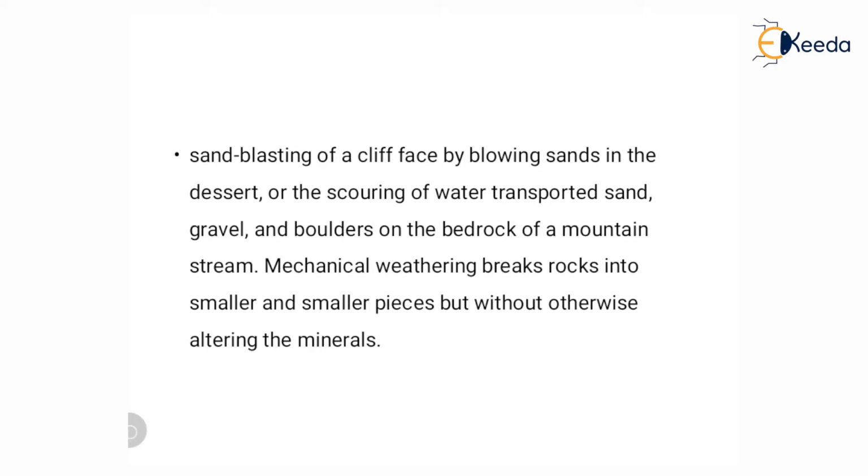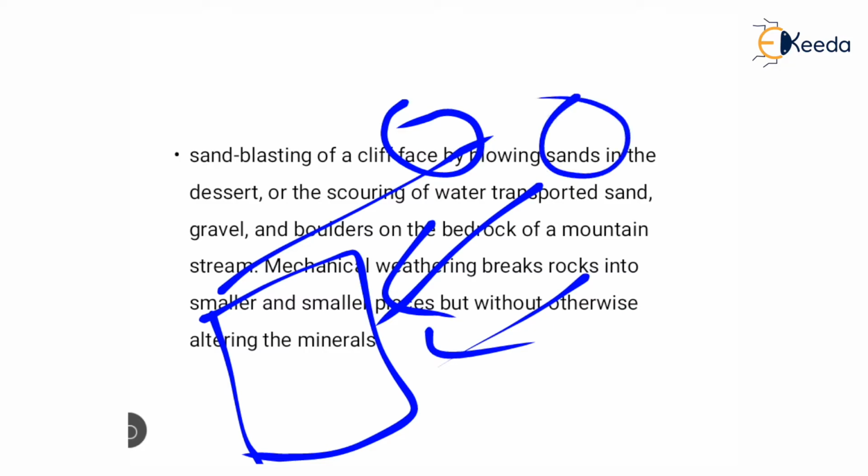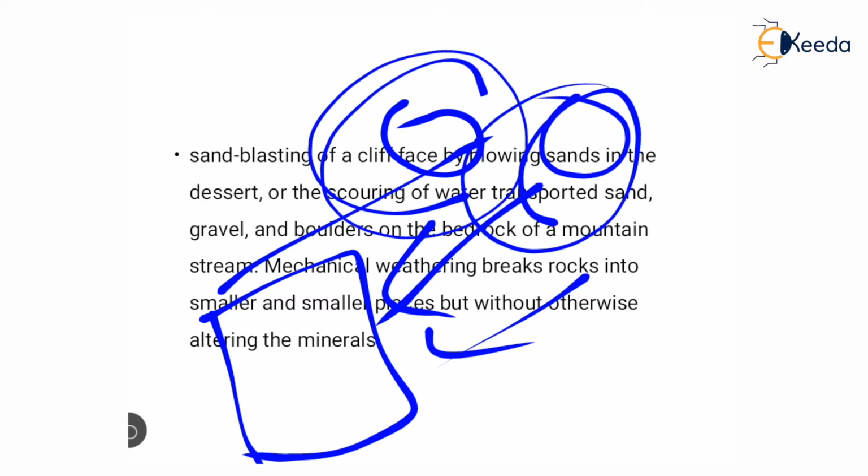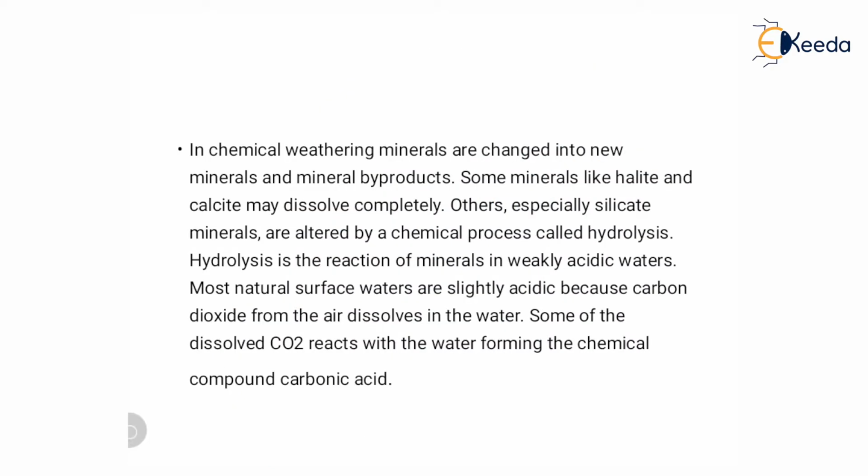Mechanical weathering breaks rock into smaller and smaller pieces, but without otherwise altering the minerals. Means parent rock, when exposed to mechanical weathering, forms sediment, but the sediment doesn't change its chemical composition. It has a chemical composition similar to the parent rock.